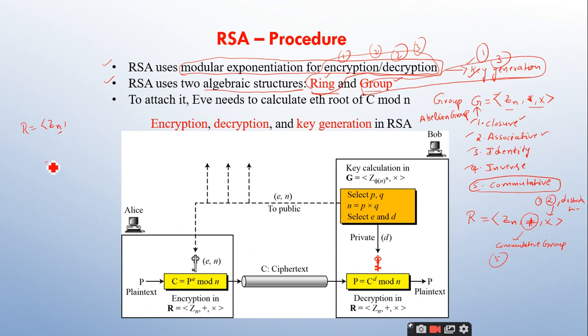Zn means, for example, Z10 means you have to take the elements 0, 1, 2 and so on up to 9. Set of residual integers. And we need to take two operations here, one is plus and the second one is multiplication, right? Clear? Yes, sir.